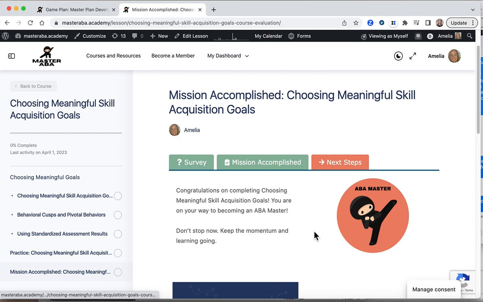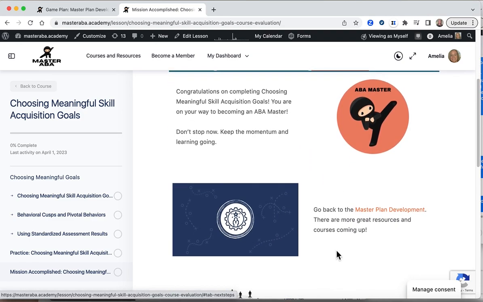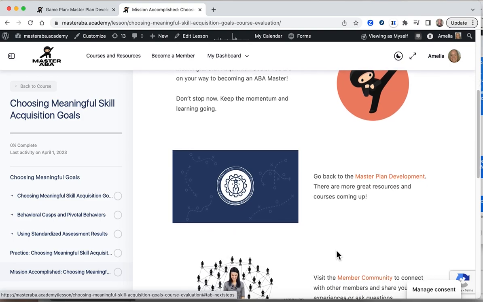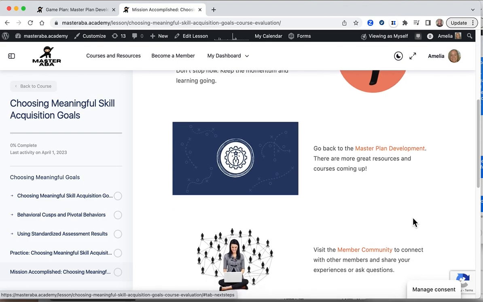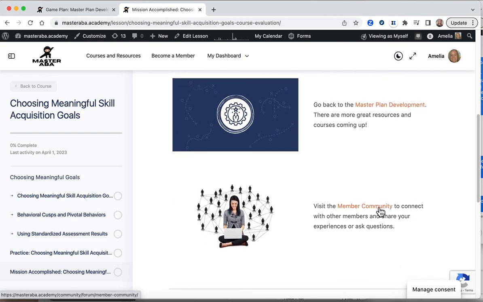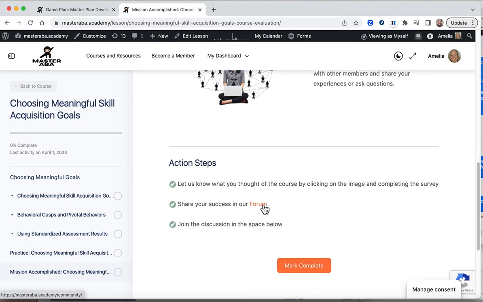And then we include some next steps. Here are some of the things that you could do to continue learning, and these are some of our recommendations. You can go back into the game plan. You can go to your member community. We really think that those are great ways to continue your learning. So let's look at the forum.